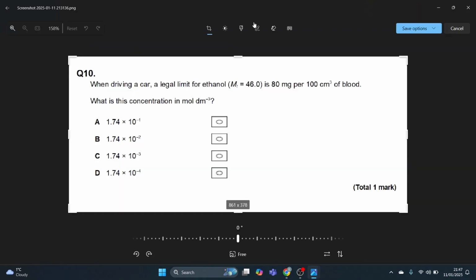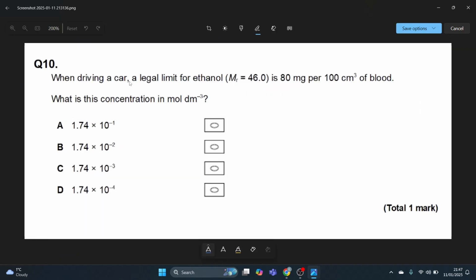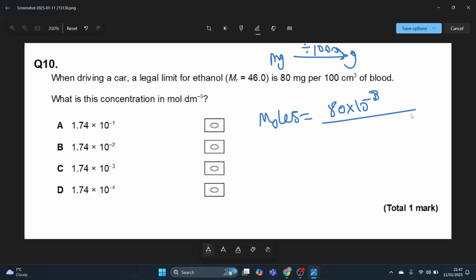Question 10. When driving a car, a legal limit for ethanol is 80 milligrams per 100 centimetres cubed of blood. What is this concentration? The first thing I'd have to do is moles. Moles is mass divided by Mr, so I need to convert the milligrams to grams by dividing by 1000. So it's 80 times 10 to the power minus 3, divided by the Mr. Then I know moles is also concentration times volume.